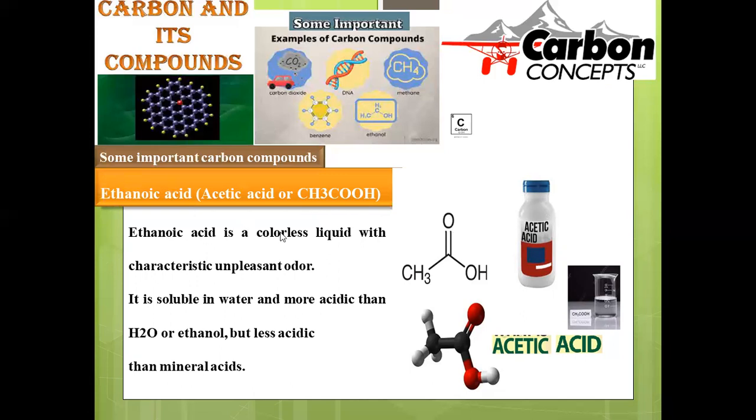Here, ethanoic acid is a colorless liquid, and here it is clearly depicted. It is colorless, just like water, with a characteristic unpleasant odor. When we take glacial acetic acid, why is it called glacial? Just like glaciers give off smoke or a fog-type material, in the same manner, when we open that acetic acid bottle, fumes come out. That's why it is called glacial acetic acid when it is in higher concentration. It gives the unpleasant odor whenever it is in a highly concentrated state.